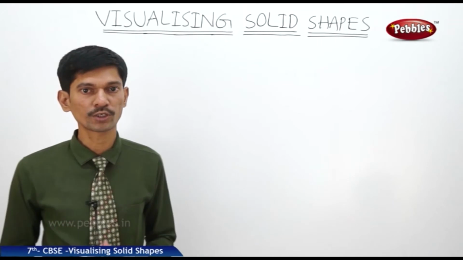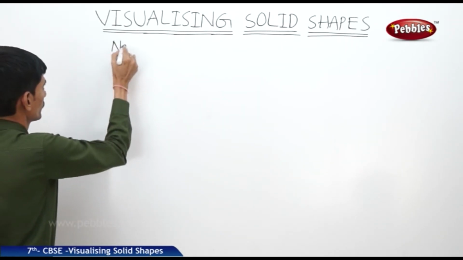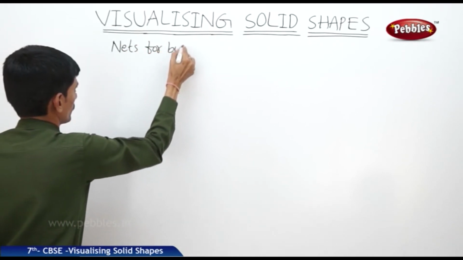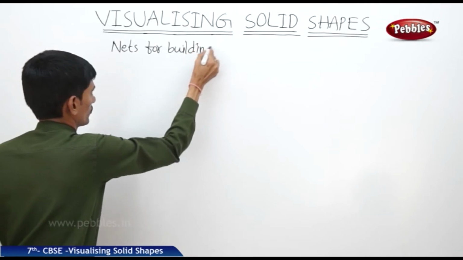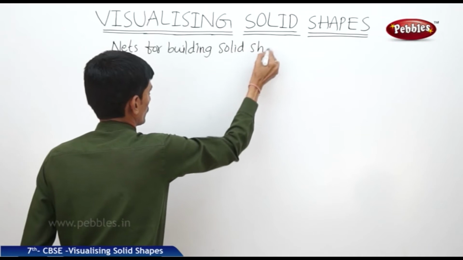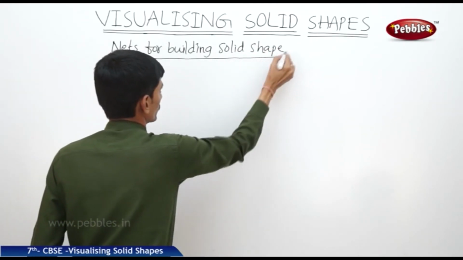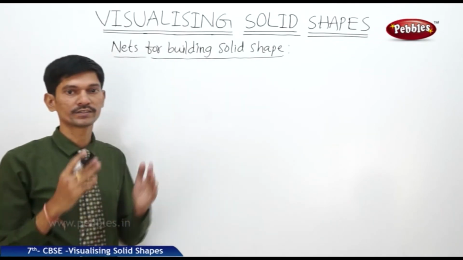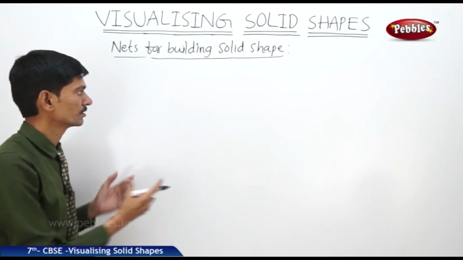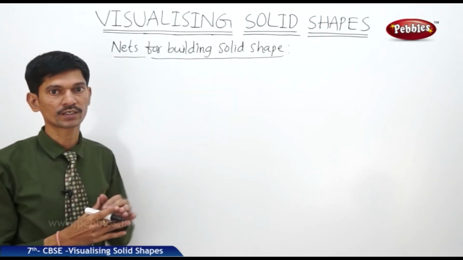Now let us see the next topic, nets for building solid shapes. Now what is a net? If you take any hollow cube and cut along the edges, then we can unfold it, and we will get the flat surface, that is called the net of the solid figure cube.